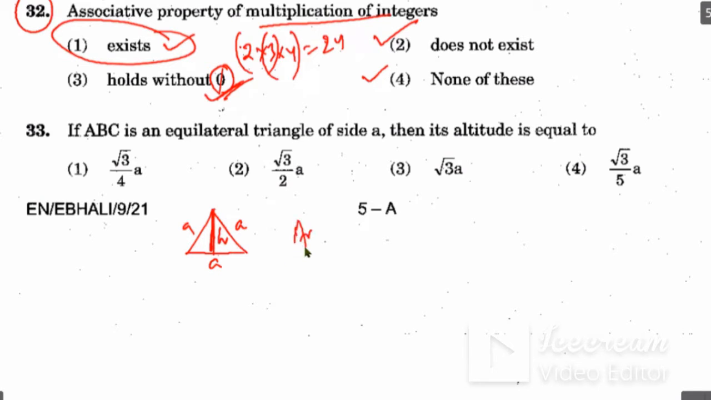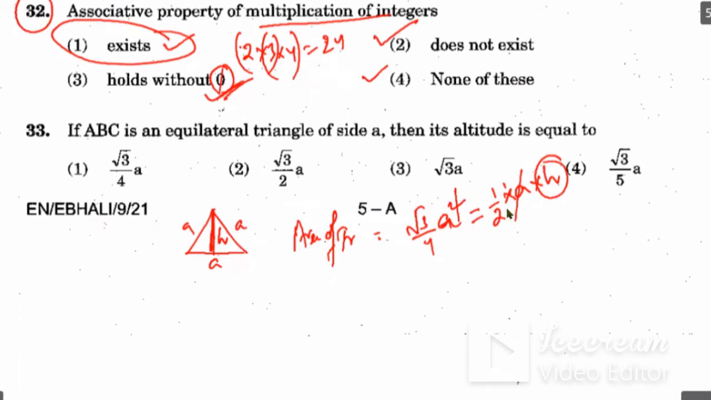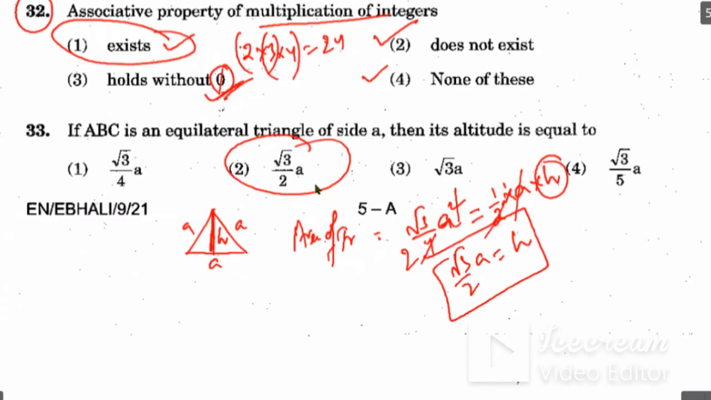So you know the area of an equilateral triangle is root 3 by 4 a square. If you check the area by the altitude and base, then it will be half base into height. Base is a and height is h. So you have to find h. Reduce it: a cancels from a square, leaving a, and 2 cancels with 4 to give 2. So h is equal to root 3 by 2 a. So the answer is 2, root 3 by 2 a.